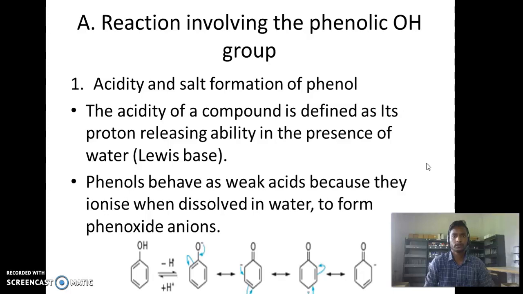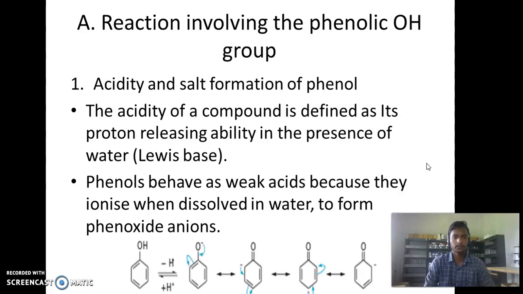Reaction involving the phenolic hydroxyl group. In the first case, acidity and salt formation of phenol. In this syllabus, acidity of phenols is an important topic. The acidity of a compound is defined as its proton releasing ability in the presence of water, in this case a Lewis base.